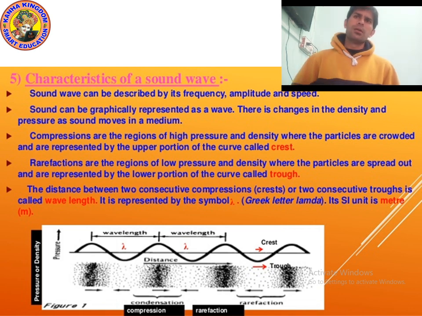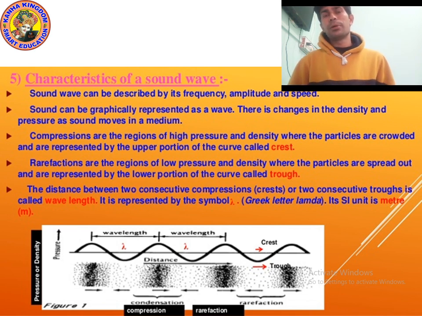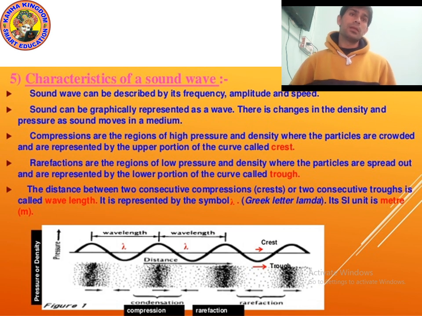And what is a crest? The crest is the upper portion of the curve, and the trough is the lower portion of the curve. I hope you understood. A sound wave is always described by frequency, amplitude and speed. Now let's move on to the next point.